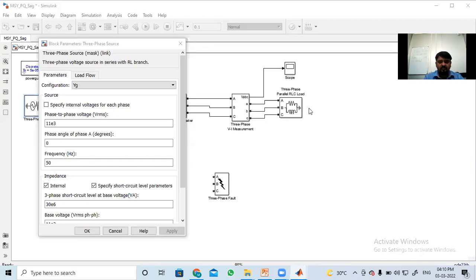How much voltage are we generating in India? At a generating station, how much voltage do we generate? You have done an industrial visit also.